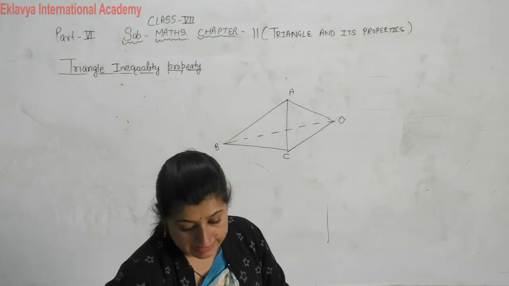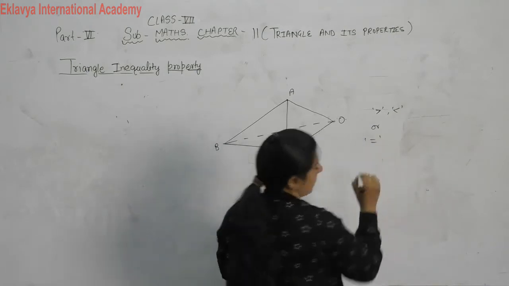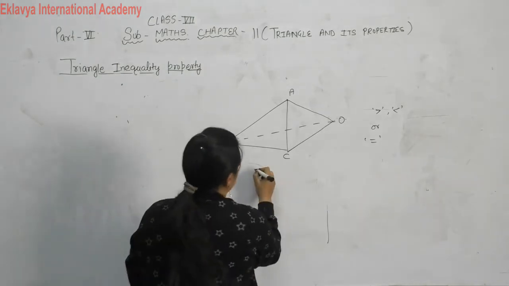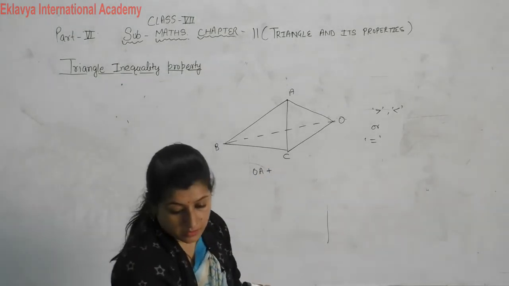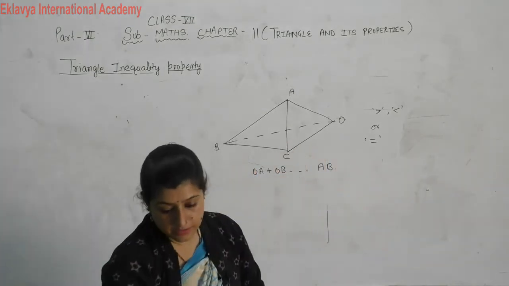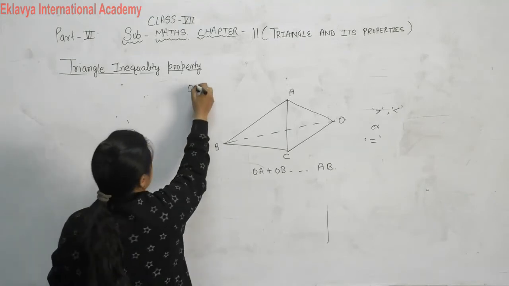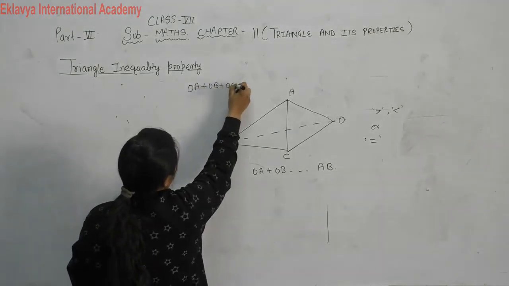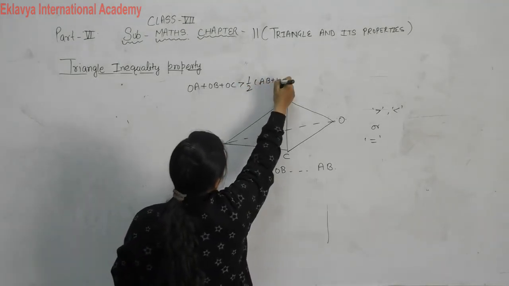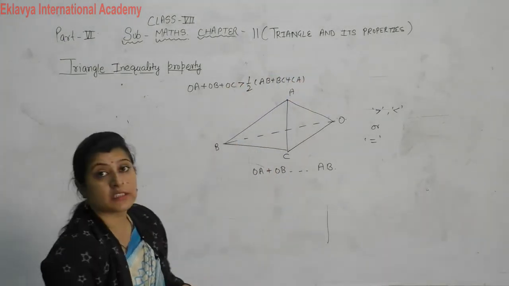What symbol, greater than, less than or equal, will you use to complete the statement OA plus OB blank AB? Write two other similar statements and show that OA plus OB plus OC is greater than half of AB plus BC plus CA. We have to show this statement.